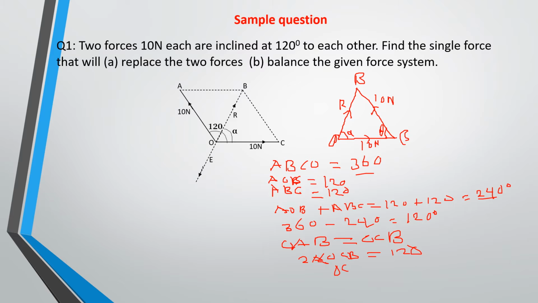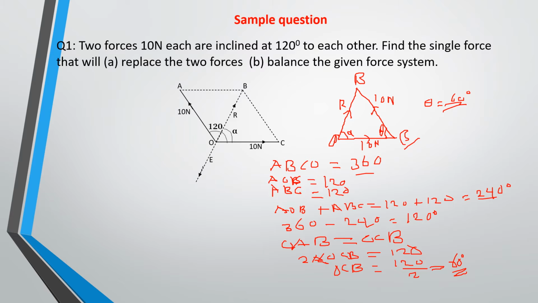So angle OCB will be half of it, right? That will be 120 over 2, and that will give you 60 degrees. So that angle here is equal to 60 degrees. Theta is equal to 60 degrees. Once you have gotten that, it becomes easy for you to apply the cosine rule.